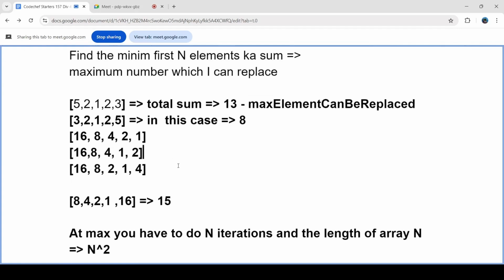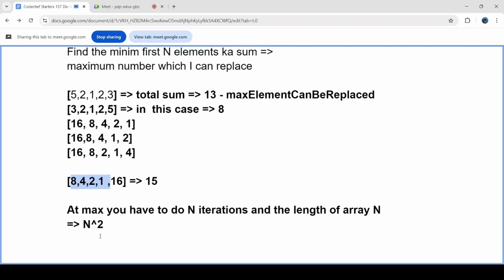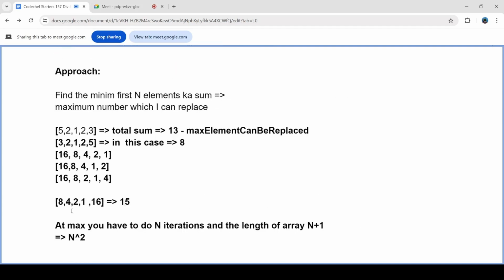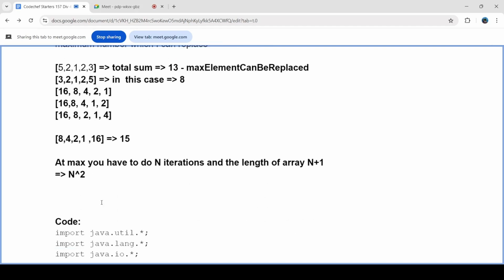And finally, after you have swapped and done everything, you just need to take the sum of the first n elements. So the length of the array is n plus 1 technically, but it is not going to affect the time complexity. It's still going to be n square. So n into n plus 1, n square plus n, which is n square. So the key thing is you can do it this way. Most likely the solution will pass. But I have a better solution which works in n log n.